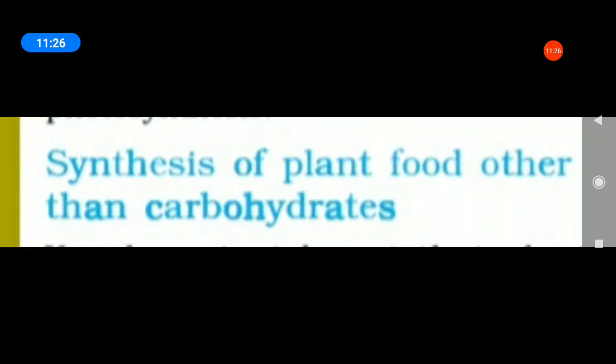But proteins are nitrogenous substances which contain nitrogen. Nitrogen is present in the air in gaseous form, so plants cannot absorb nitrogen in this form. The soil has certain bacteria that convert gaseous nitrogen into a soluble form and release it into the soil.